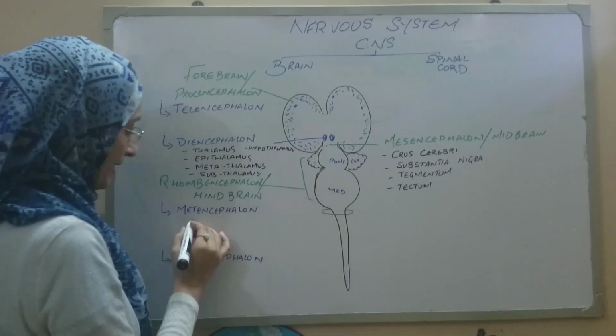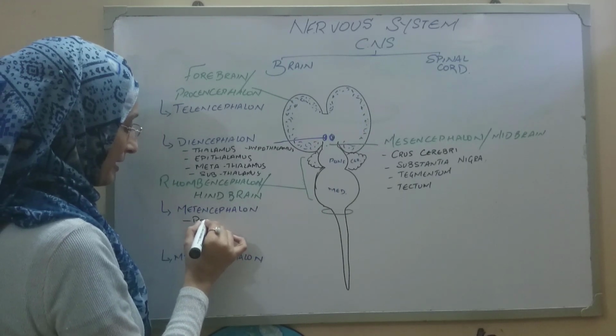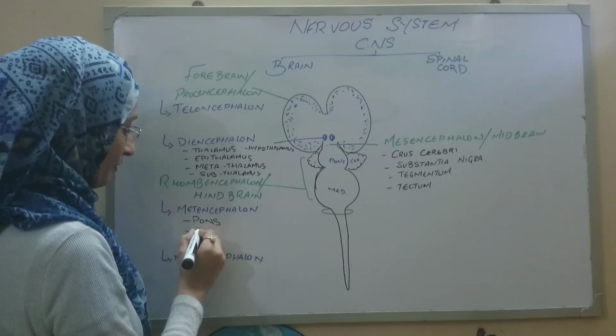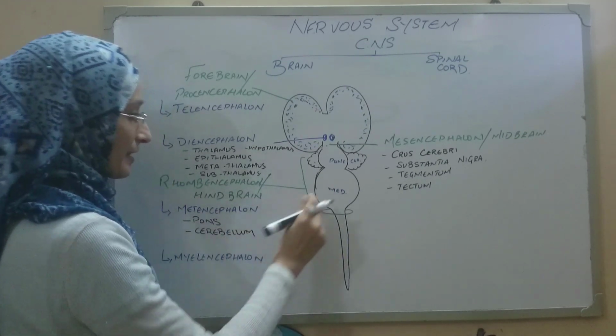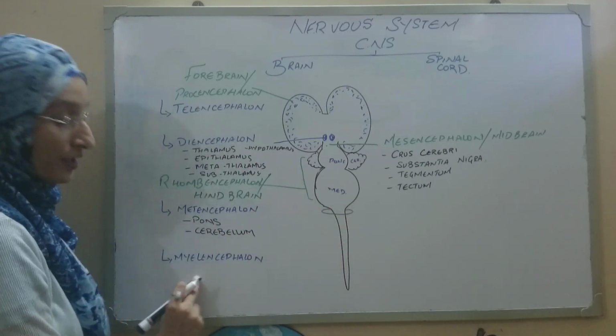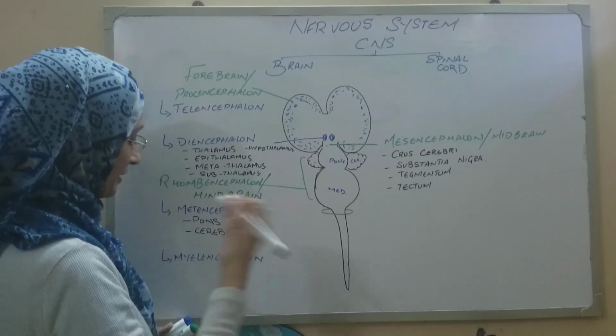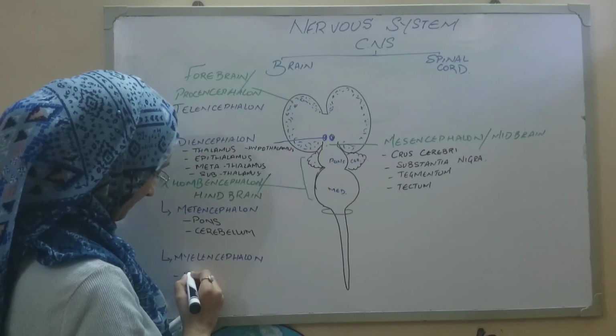The pons and cerebellum are included in the metencephalon, whereas the medulla oblongata is included in the myelencephalon.